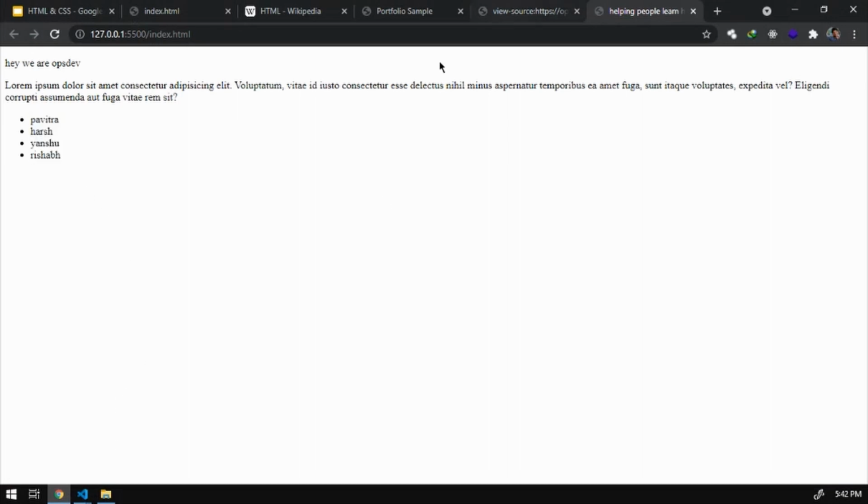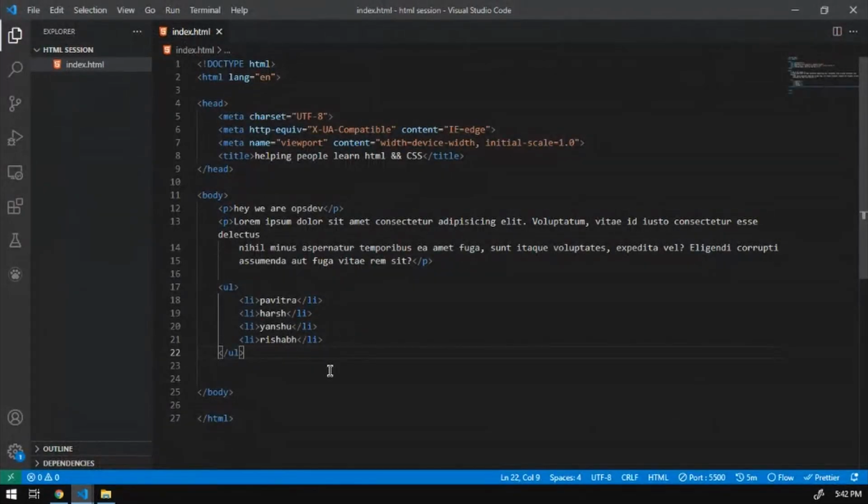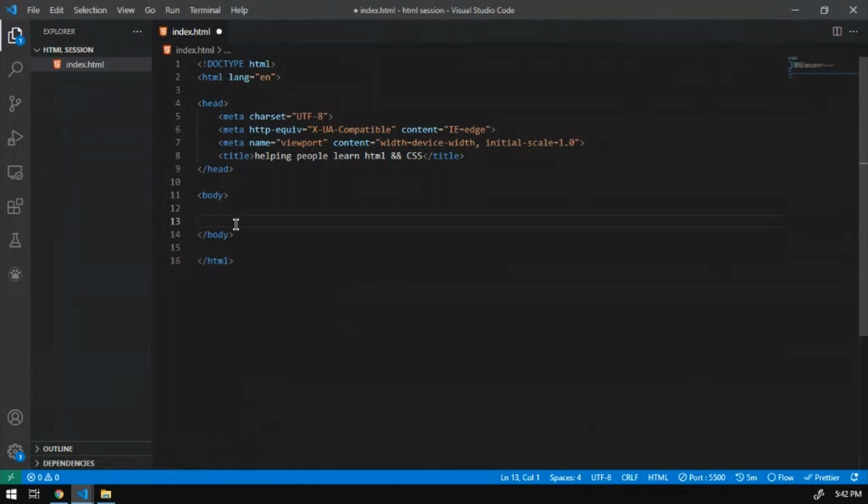So to structure a basic HTML layout page, you need a bunch of tags. The most important ones are the paragraph tag. You need to follow the semantics first. So to integrate semantics, we'll divide the page and body into three main segments. The first one is header, header or head. Okay.